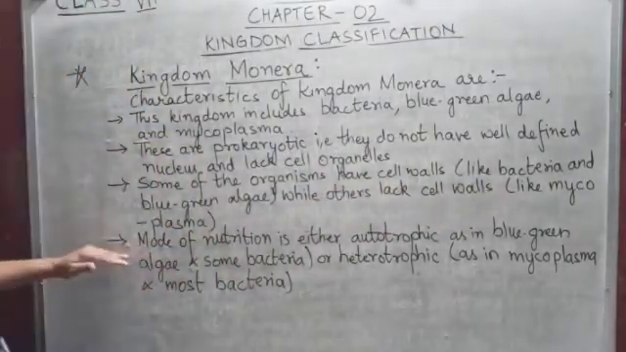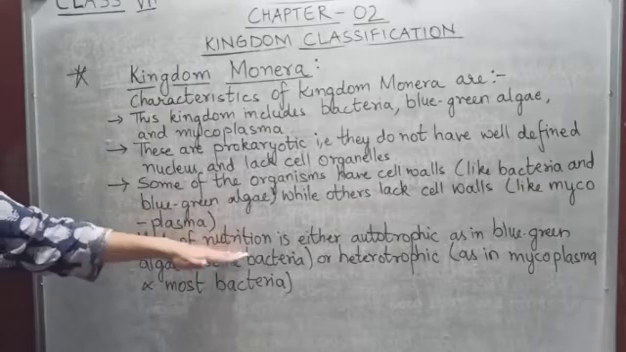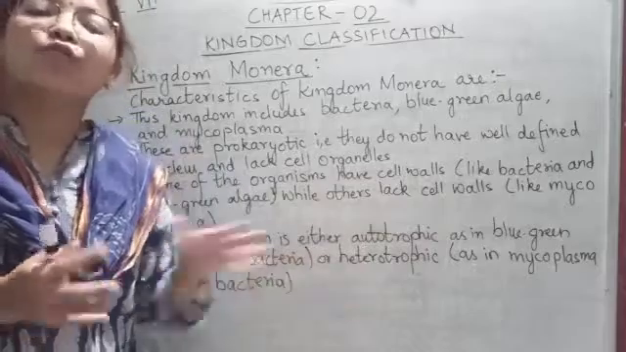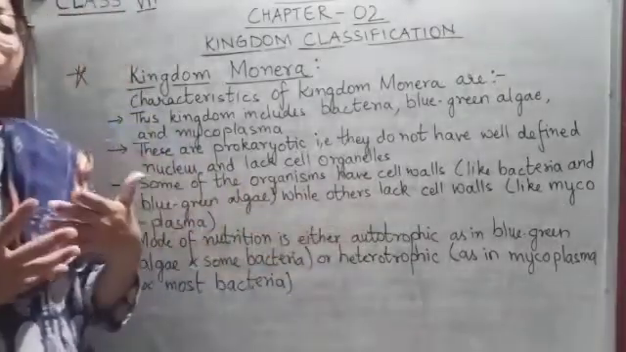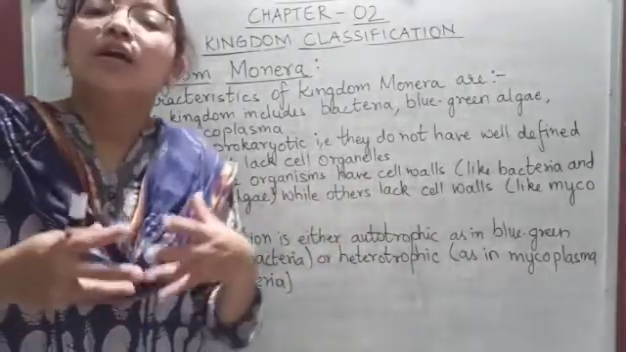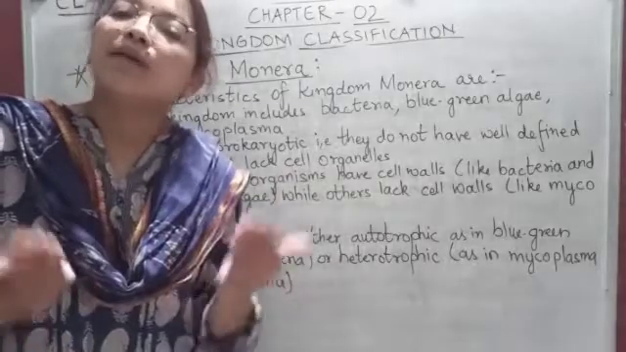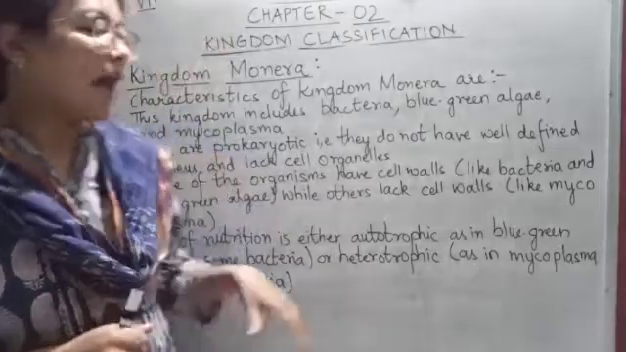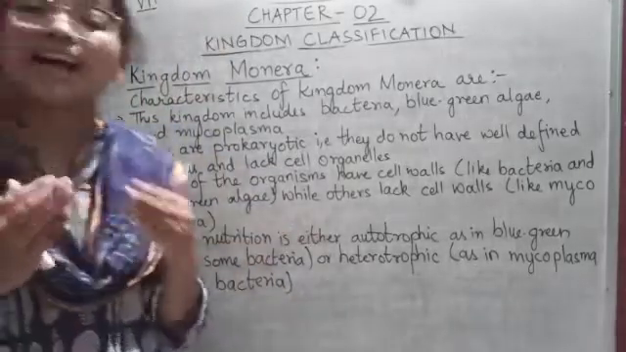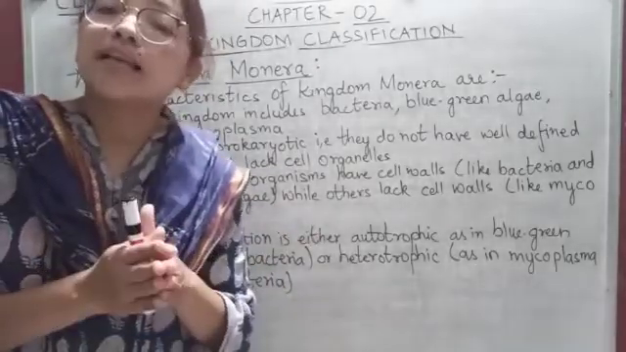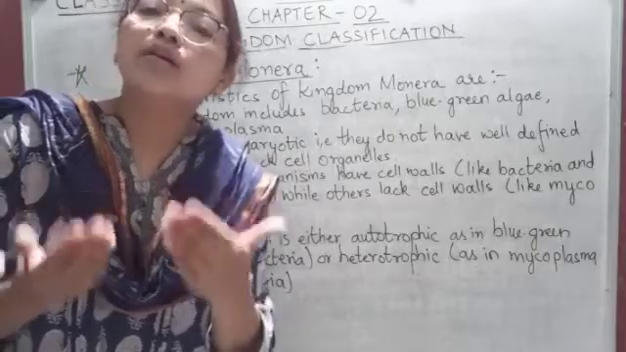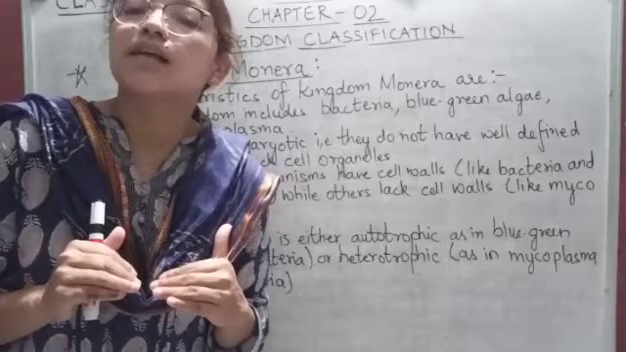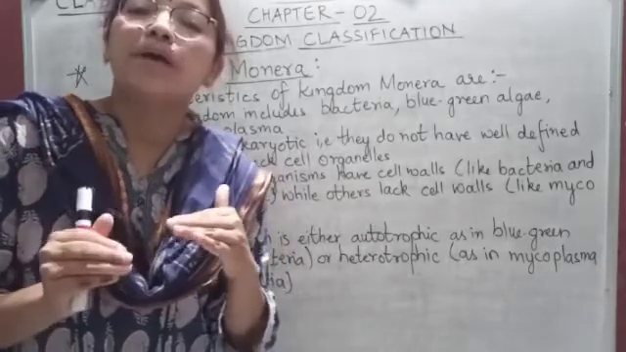Okay, then mode of nutrition is either autotrophic or heterotrophic. Now autotrophic nutrition is that nutrition in which organisms prepare their own food using sunlight. Okay, and heterotrophic nutrition is that nutrition in which organisms depend on other organisms or plants for their food. They do not synthesize their food, they do not prepare their own food.